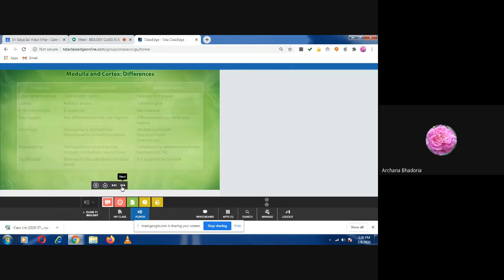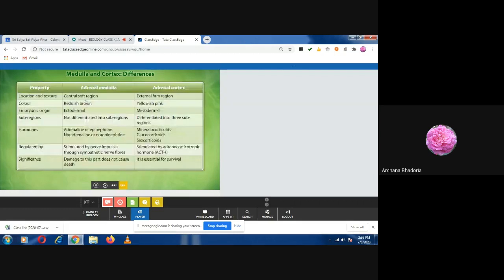So now what is the difference between the medulla part and the cortex part? Remember, on the basis of the location, your medulla is located centrally, but externally you find the cortex. It is a soft region and this is a firm region. And the color is yellowish pink for the cortex or the outer part, but the middle part or the inner part, the central part, is reddish brown in color.